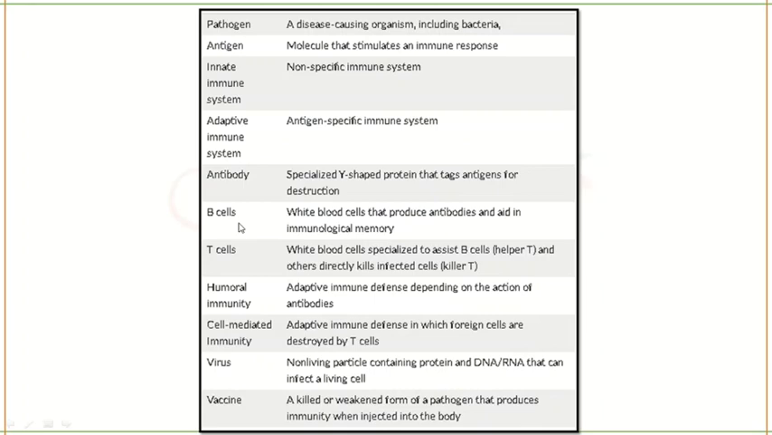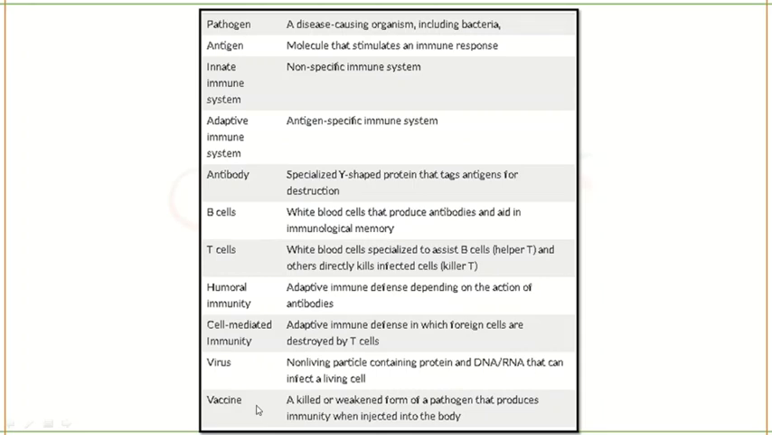Next is B cells, which will produce antibodies. T cells, they are involved in assisting the B cell or directly killing the infected cells. Next you have humoral mediated immunity, which will involve antibodies. Then cell mediated immunity, that will take the help of T cells. Okay, next is viruses. Viruses are non-living particles that contain a protein, DNA or RNA that can infect a living cell. Next is vaccine. What is a vaccine?